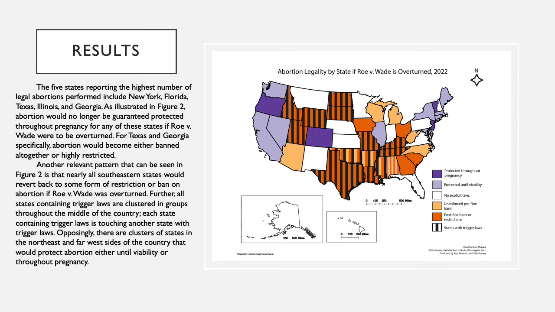Another relevant pattern that can be seen in this map is that nearly all southeastern states would revert back to some form of restriction or ban on abortion if Roe v. Wade was overturned. Further, all states containing trigger laws are clustered in groups throughout the middle of the country. Each state containing trigger laws is touching another state with trigger laws. Opposingly, there are clusters of states in the northeast and far west sides of the country that would protect abortion either until viability or throughout pregnancy.